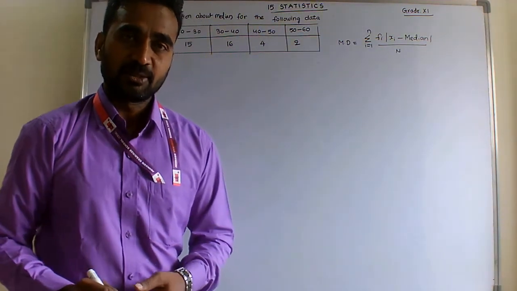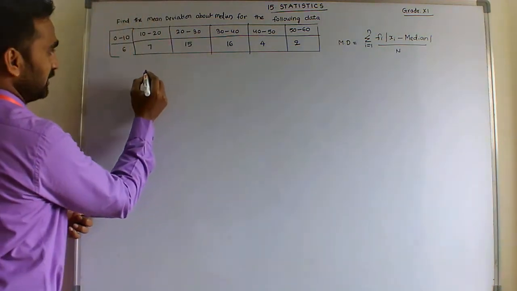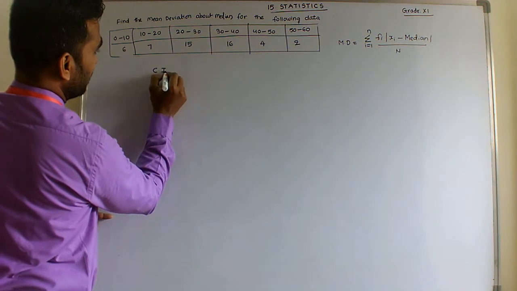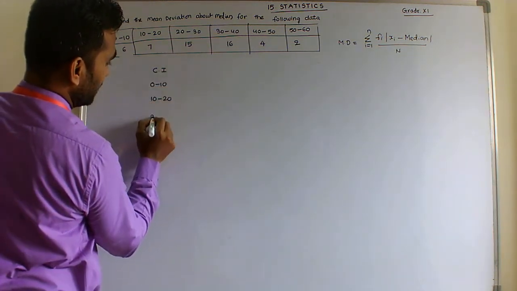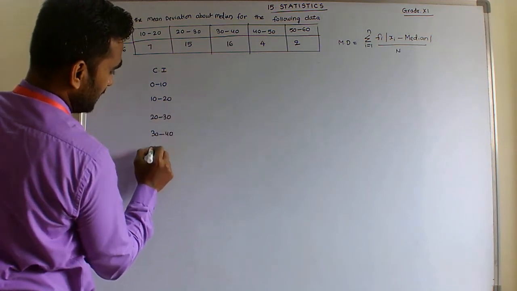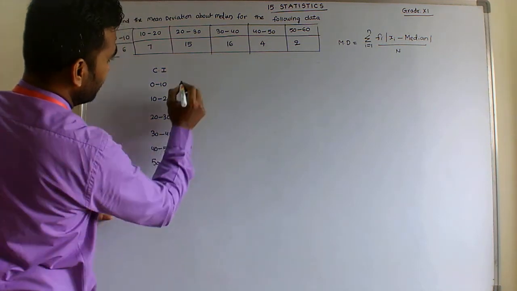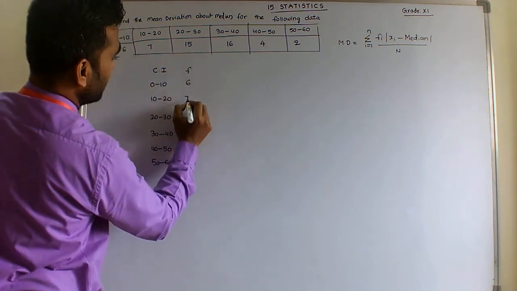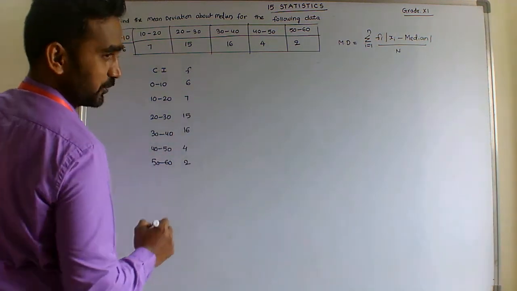Just recall the concept of how to find the median of group data. So copy the data vertically: class intervals 0 to 10, 10 to 20, 20 to 30, 30 to 40, 40 to 50 and 50 to 60. Their frequencies are 6, 7, 15, 16, 4, 2 and 2.